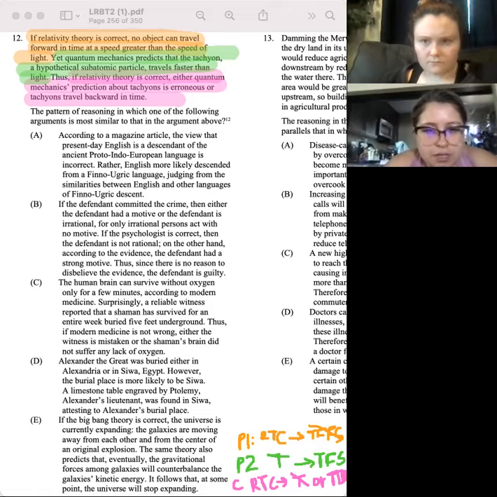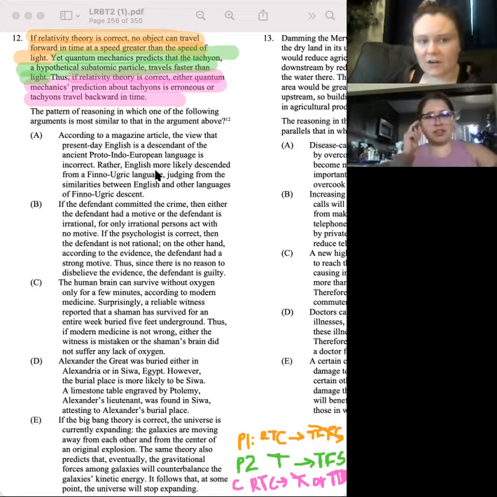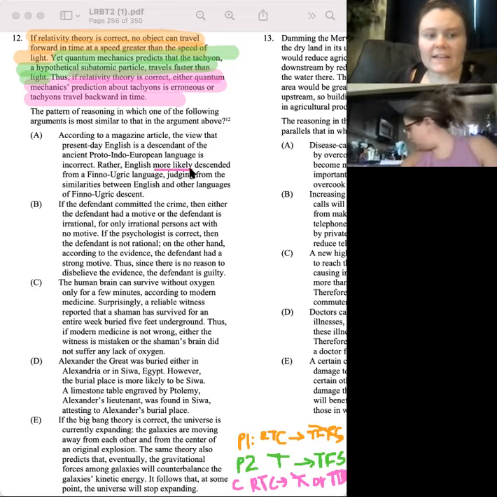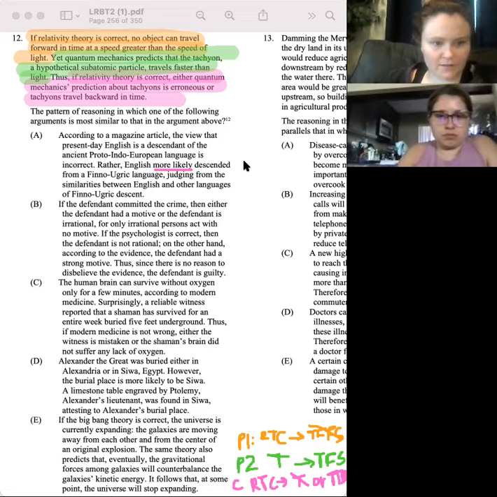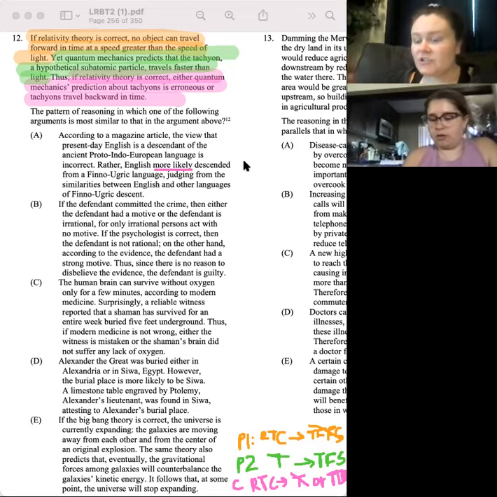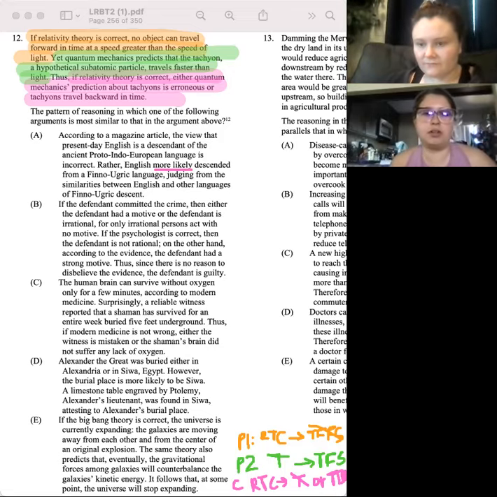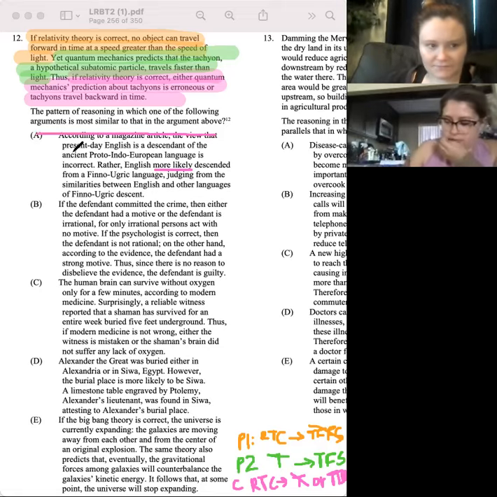Ours isn't comparative, we don't have a "more likely" in our argument at all. We have to show that if this is true, either something is right, or it's not, or there's an alternative explanation. So A is not correct.